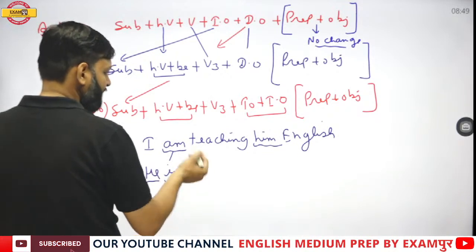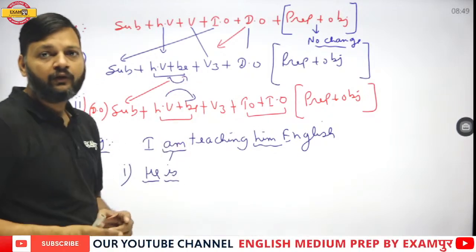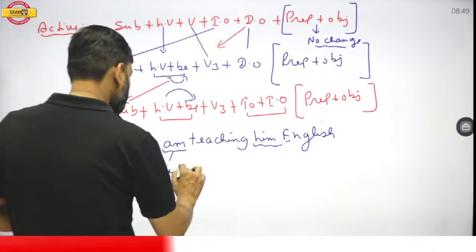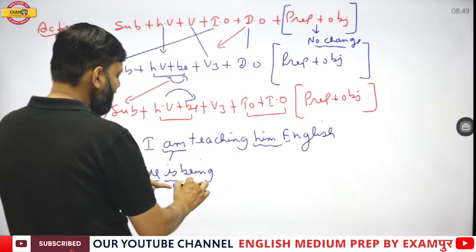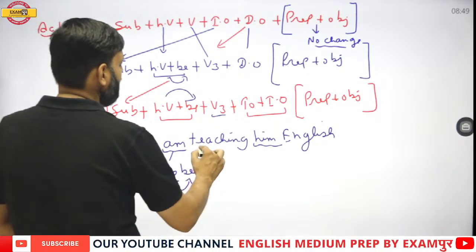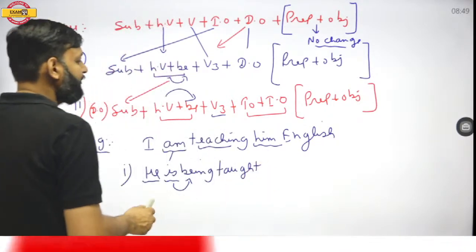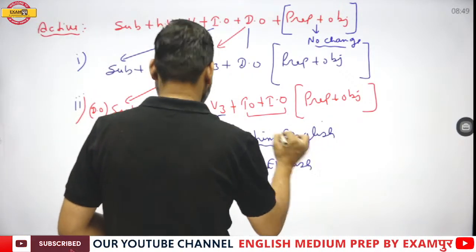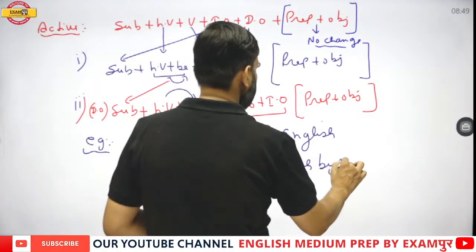Now after is, that is the helping verb, we need a be verb. Any verb after is becomes ing, so be becomes being. Why? Because after is, the ing form is used. So he is being. Now we need the third form of the verb. The verb is teaching, so the third form is taught. He is being taught English. And this I would become by me.